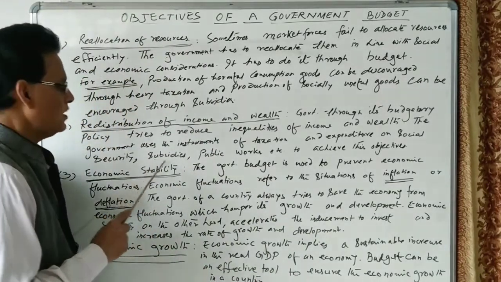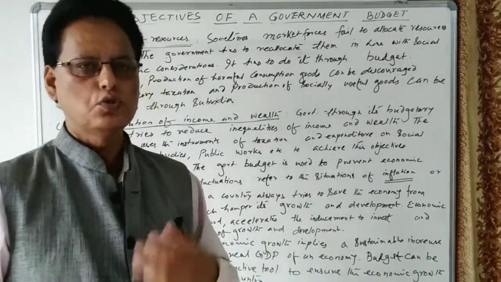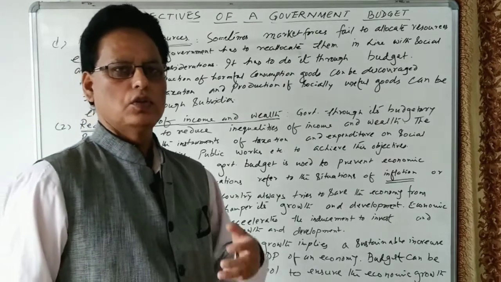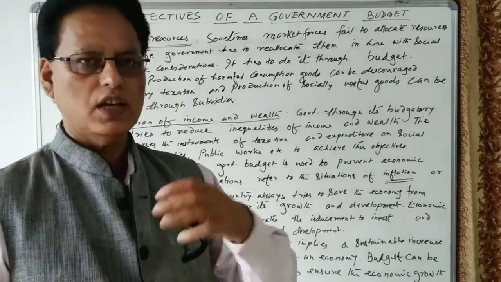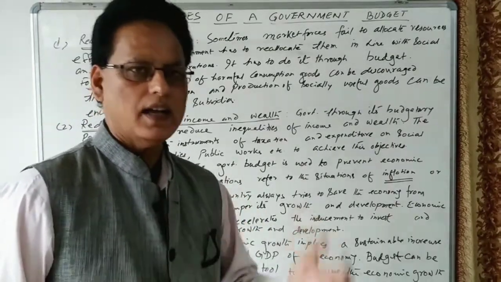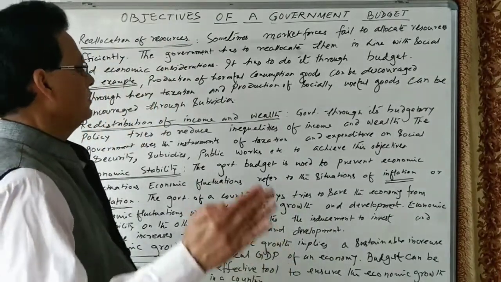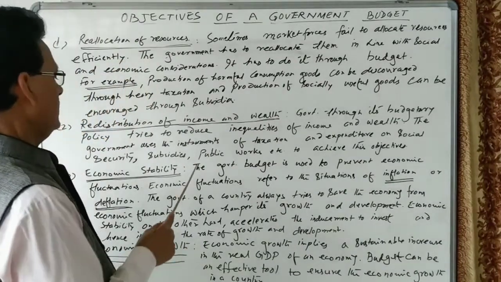The government provides subsidies. Sometimes the government gives direct benefits to people below the poverty line, to unemployed people, and to educated unemployed people, direct incentives so that poverty can be reduced in society.